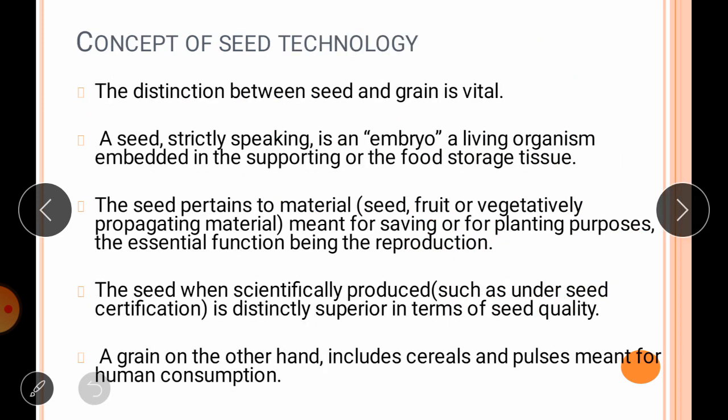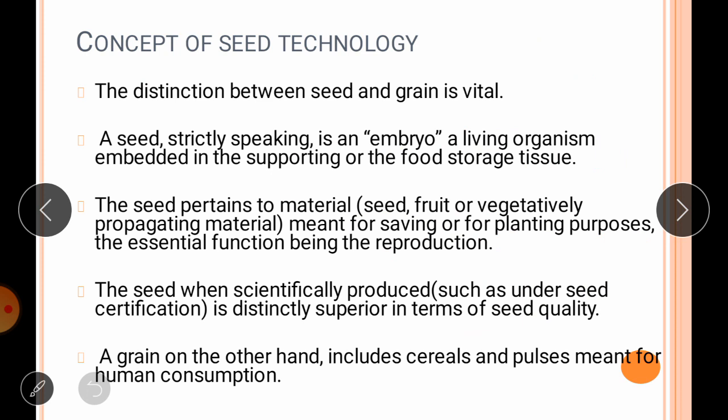Okay. The next point is the concept of seed technology. You know that not only India but the whole world is facing a serious problem of procuring food for the ever increasing population. And in order to achieve food sufficiency, or increase in food grain production, we have to focus on agriculture research and development programs.